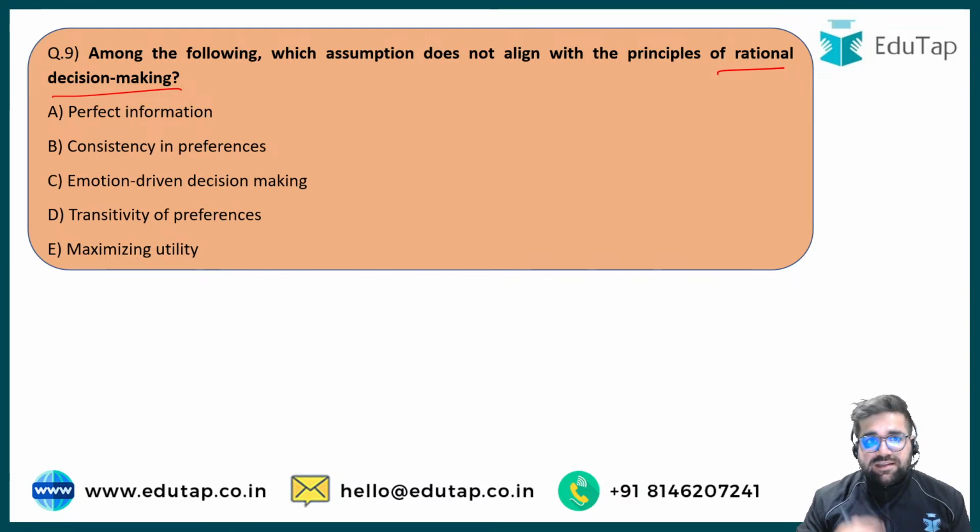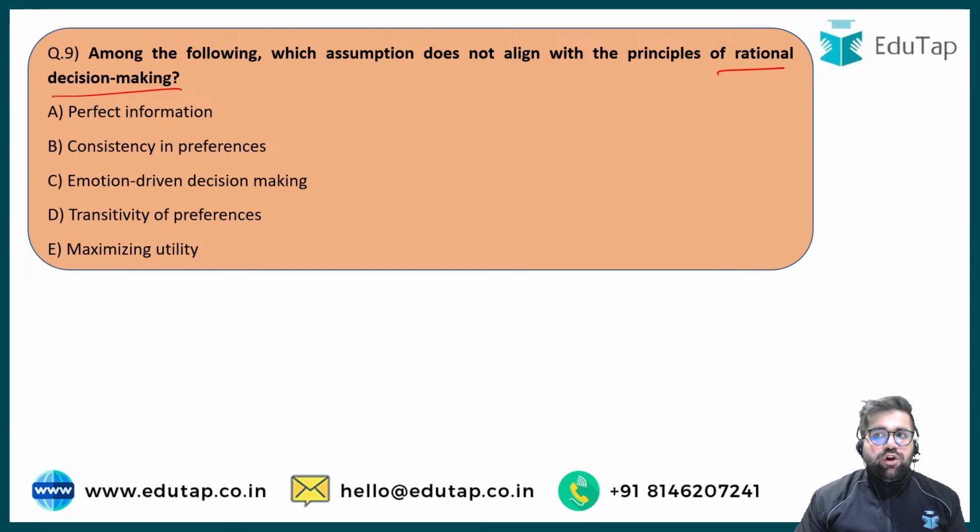Is it option B, consistency in preferences, emotion driven decision making, transitivity of preferences, maximizing utility? Remember, humans are irrational. Why? Because we cannot make a best decision. So who can make a rational decision? Definitely, to some extent, superhumans or robots. So now try to address this question.